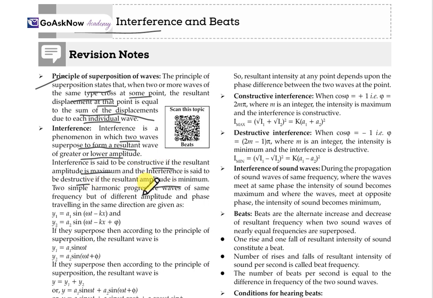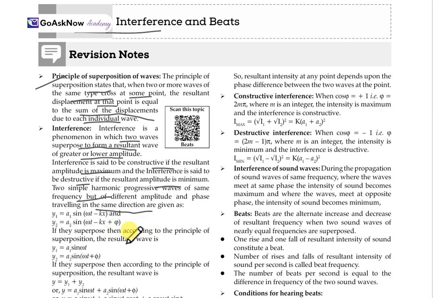Now, take two simple harmonic progressive waves of the same frequency but of different amplitude and phase, traveling in the same direction. The equations representing them are y1 = a1 sin(ωt - kx), and y2 = a2 sin(ωt - kx + φ).